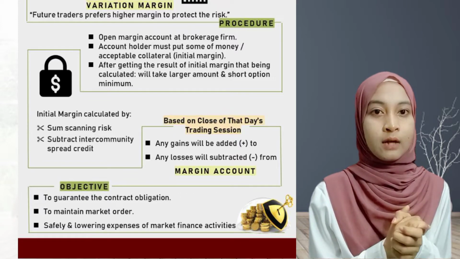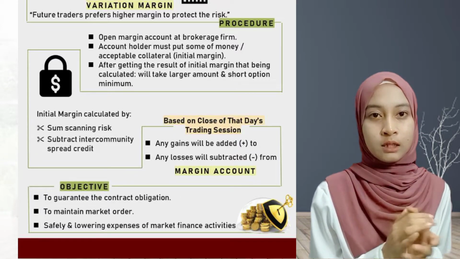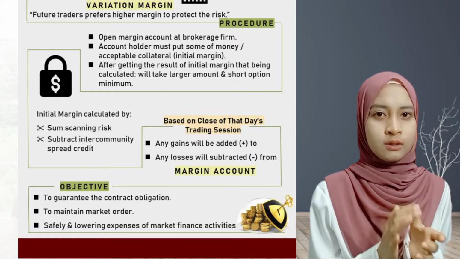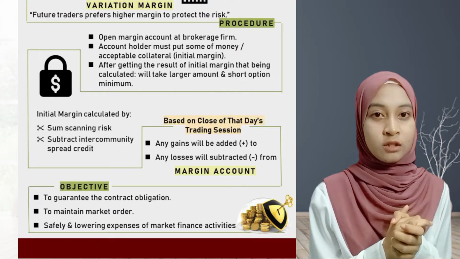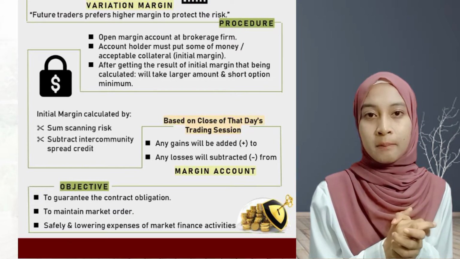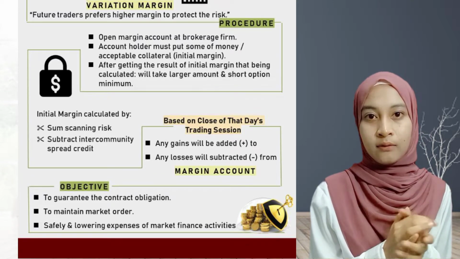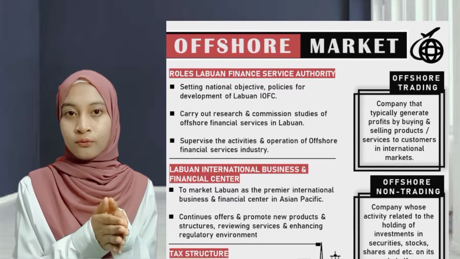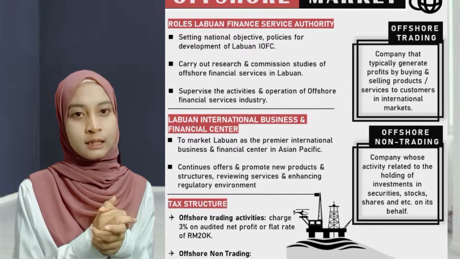From that, any gains will be added to the margin account, but any losses will be subtracted from their margin account. So it can be summarized that in futures markets, all traders need to place initial margin in order to guarantee the contract obligation and to maintain market order, at the same time safely and lowering expenses of the market finance activities.